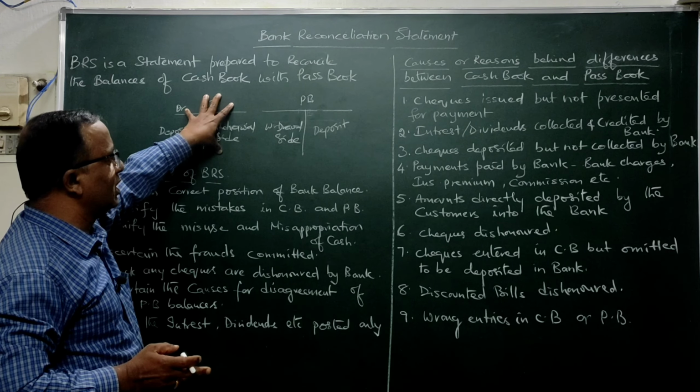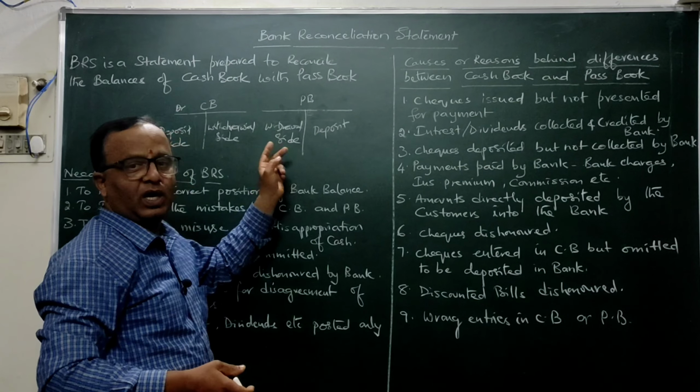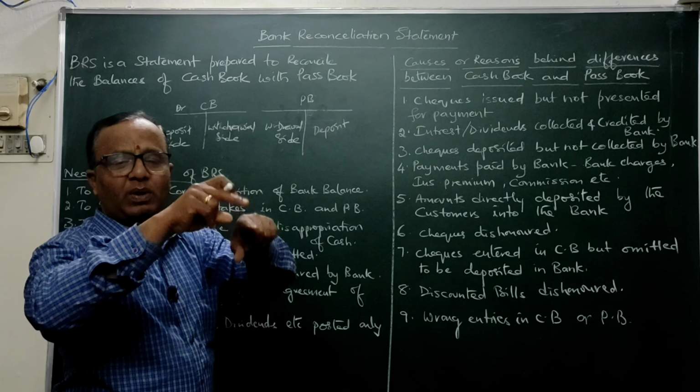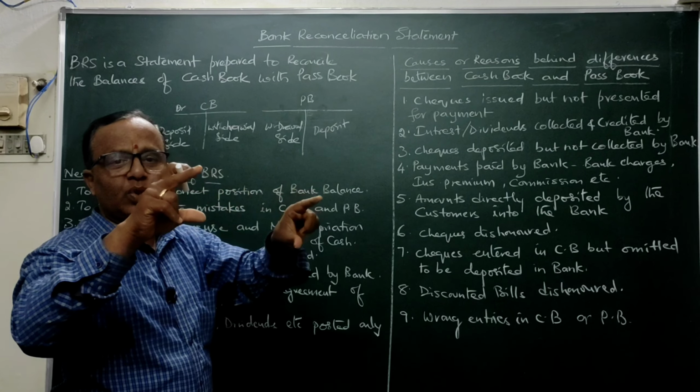So simply understand, even if you have any account in a bank, whenever money is deposited, the deposited amount will be credited in the credit column. Whenever money is drawn from the bank, it will be written in the withdrawal column or withdrawal side. I have shown you in the form of an account. Nowadays, bankers give us a columnar passbook, with a withdrawal column and a deposit column. The deposit column is nothing but the credit side, whereas the withdrawal column is the debit side. So this is the concept followed here.